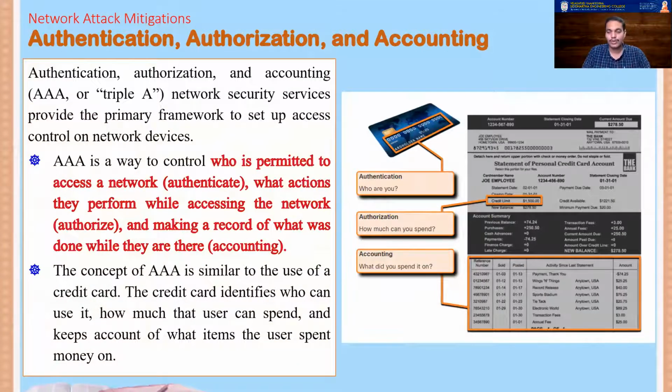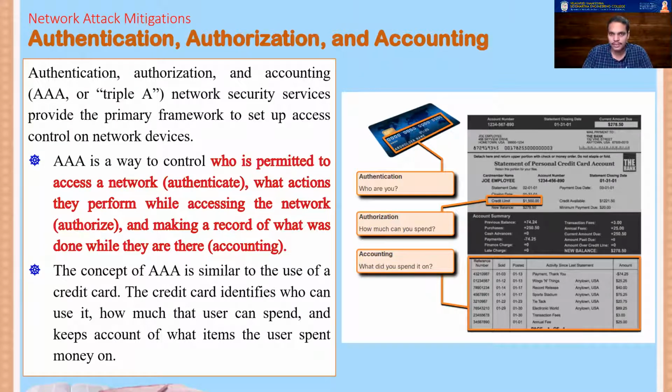The third one, which we discussed earlier, is something called AAA: authentication, authorization, and accounting. It is the primary framework to set up access control. If somebody wants to access a device or a service, what is the level of control that you should have? How do you provide control of access to the systems?